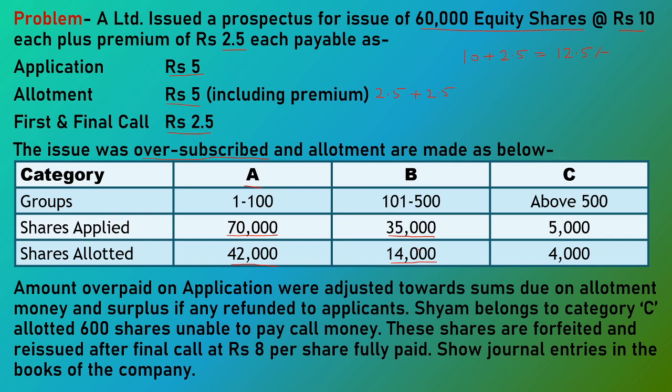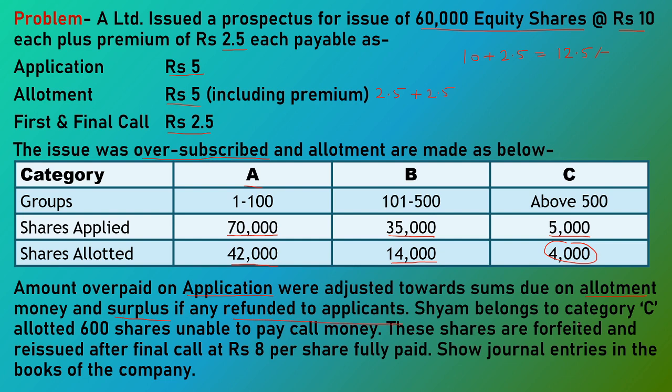And in category C, who apply for more than 500 shares, the company receives applications for 5,000 shares, on which the company allotted 4,000 shares. Amount overpaid on application was adjusted towards sum due on allotment money. Now first we adjust application amount, and if any excess amount remains, first we adjust allotment money, and if any surplus remains, that amount is refunded back to the applicants.